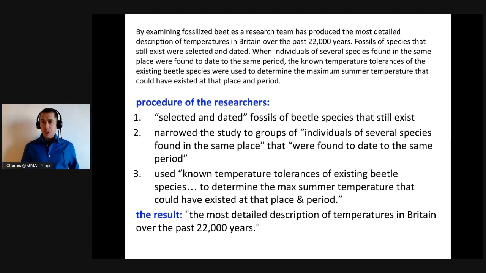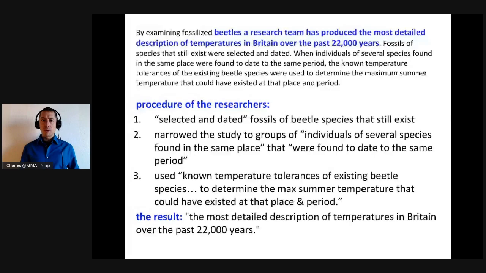Now, as with any assumption question, what we're looking for is something that we can add to that evidence, add to the passage, and it's going to allow us to draw that conclusion. You can think of it as having two parts. It's going to strengthen that conclusion, in this case, that result, the idea that we have the most detailed description of temperatures in Britain over the past 22,000 years. And it's also going to be necessary to draw that conclusion. So with that, let's start ripping through the answer choices.